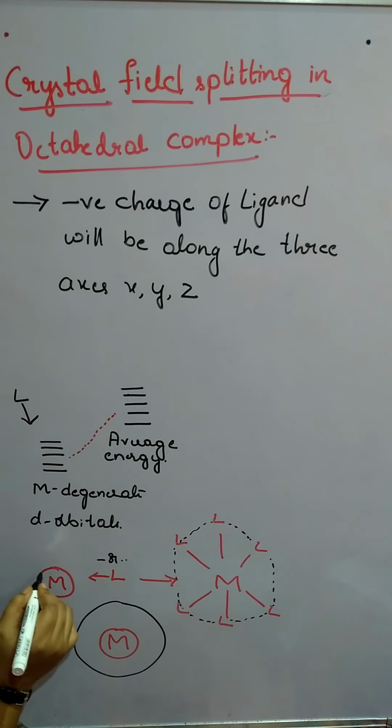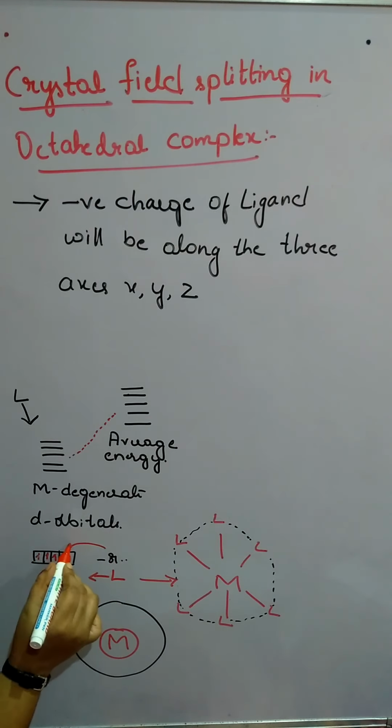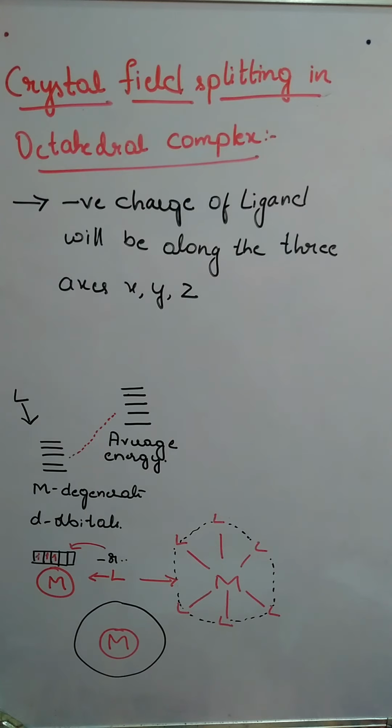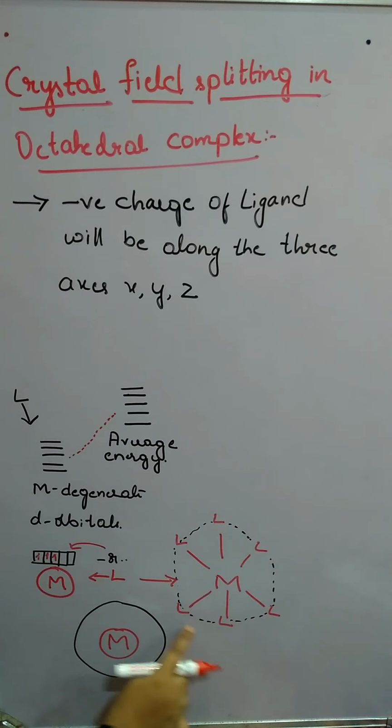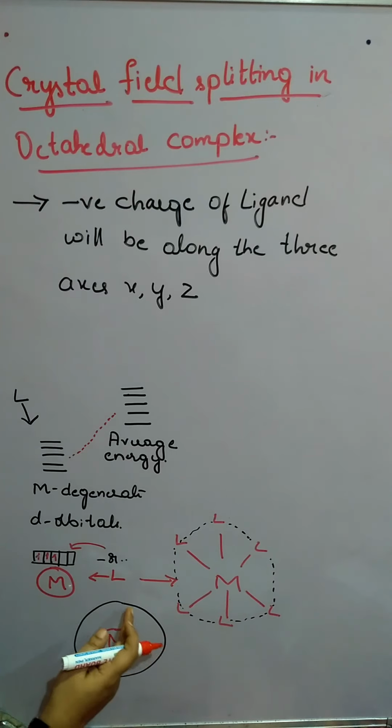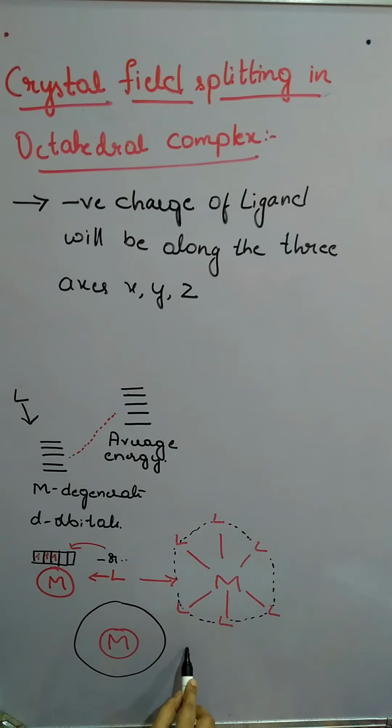The metal will have d orbitals, and there will be electrons present in the d orbitals. So there will be a repulsion between these electrons and the electrons of the ligands. When the ligands approach the metal at an equal distance, the repulsive force is symmetrically distributed around the metal atom. So this is nothing but a spherically symmetrical field.